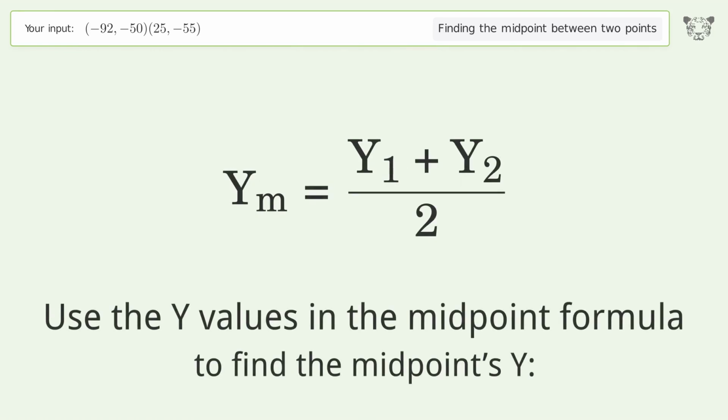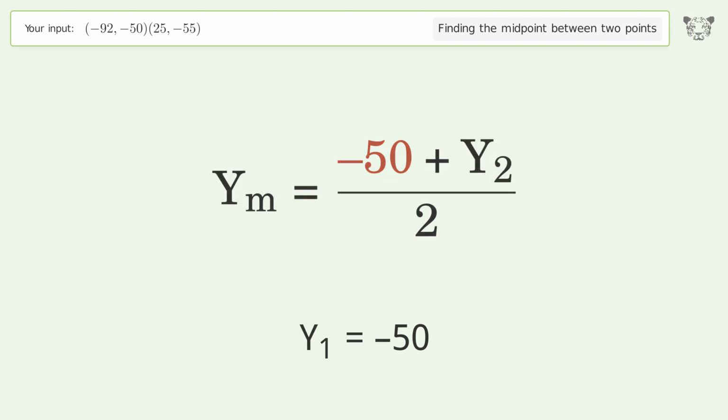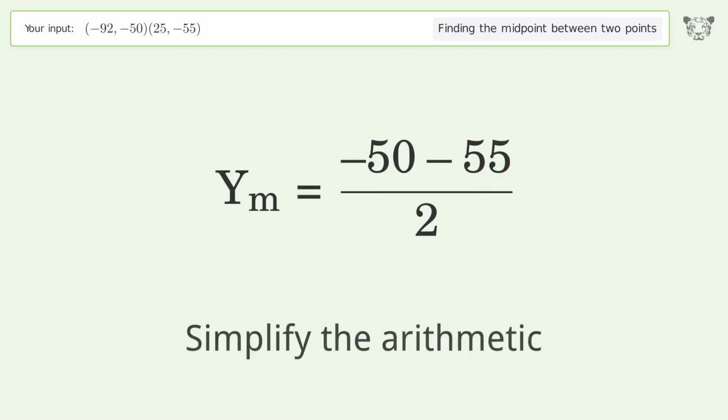Use the y values in the midpoint formula to find the midpoint's y. y1 equals -50. y2 equals -55. Simplify the arithmetic.